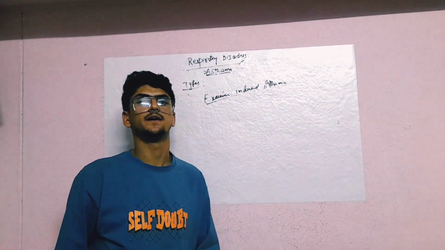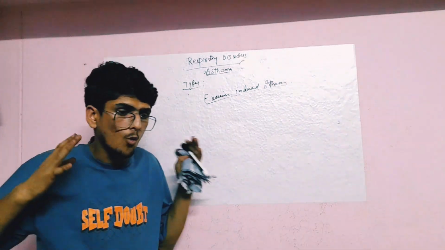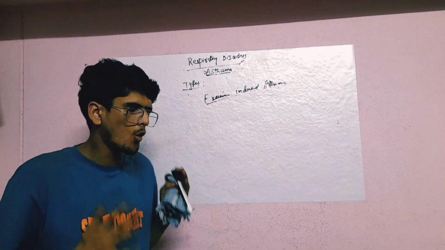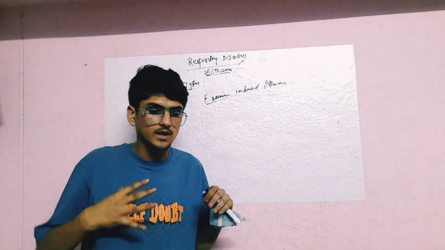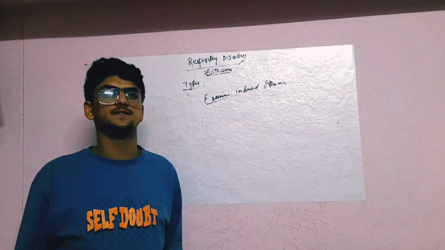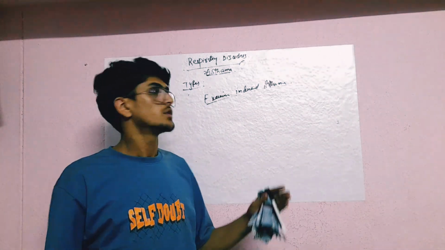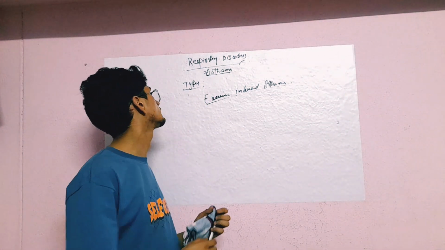Next one is the exercise-induced asthma. Due to harmful, more demanding, vigorous exercise, which your respiratory system didn't want, you can get asthma cases.